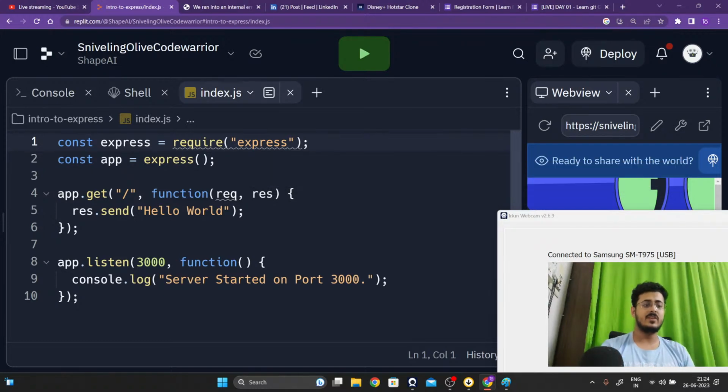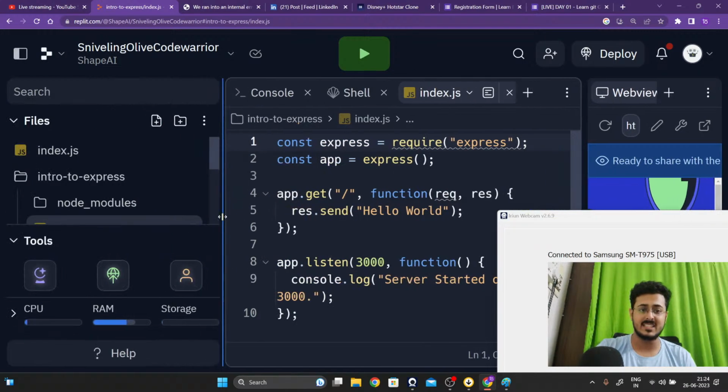Great. So right over here, guys, the last time that we saw this, we were using send file. We were just sending hello world. But what if we want to send an HTML file? I don't want to send a hello world itself. I don't want to send a text. I want to send an HTML file itself, guys. Let us do one thing.